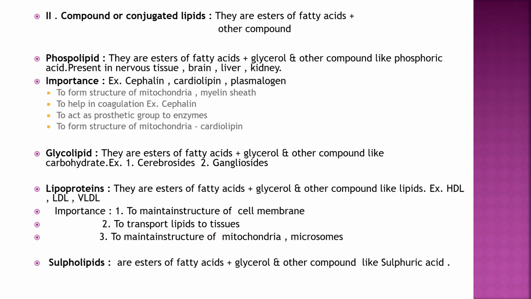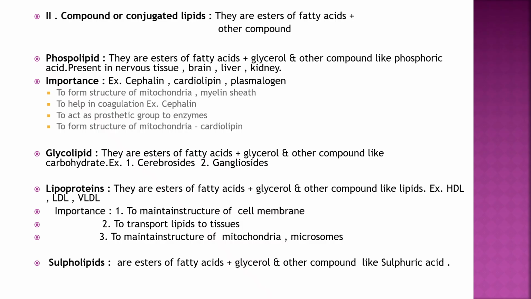If phosphoric acid is present, it is called a phospholipid. They are present in nervous tissue, brain, liver and kidney. Examples are cephalin, cardiolipin, plasmalogen. They form structures like mitochondria, cephalin helps in coagulation, and they act as a prosthetic group to enzymes, and cardiolipin is present in mitochondria.